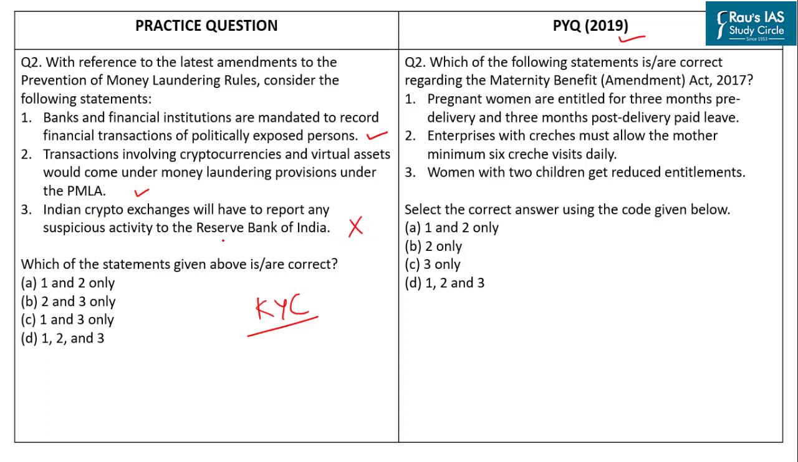This is an incorrect statement as the crypto exchanges will have to report any suspicious activity to the Financial Intelligence Unit and not to the Reserve Bank of India. And also any financial wrongdoing involving cryptocurrency can now be investigated by the Enforcement Directorate. So the correct answer to this question is option A, 1 and 2 only.